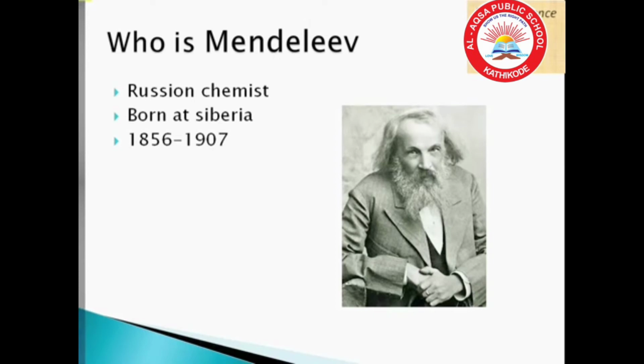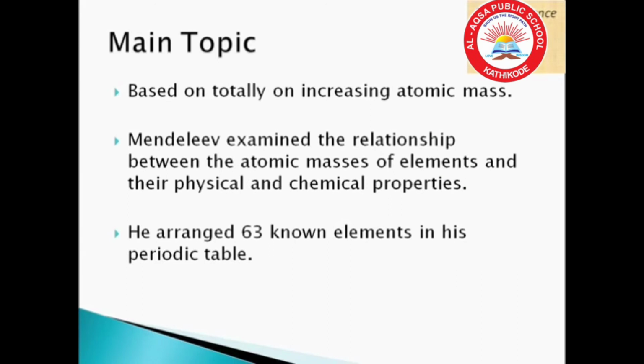He was the most important contributor to the early development of the periodic table. His periodic table was based totally on increasing atomic mass. Mendeleev examined the relationship between the atomic masses of elements and their physical and chemical properties. He arranged 63 known elements in his periodic table.